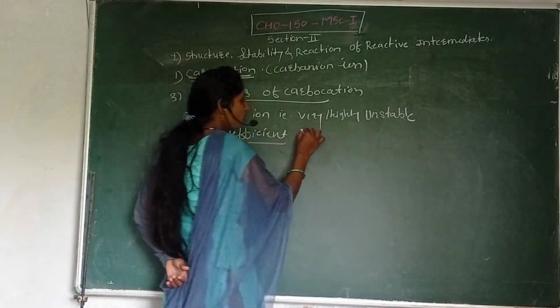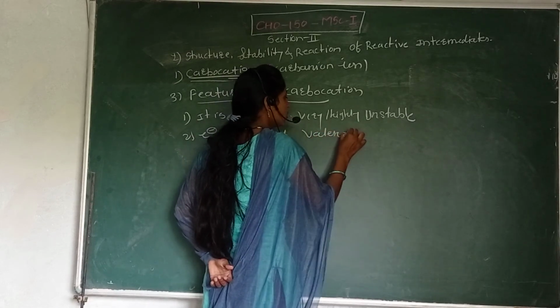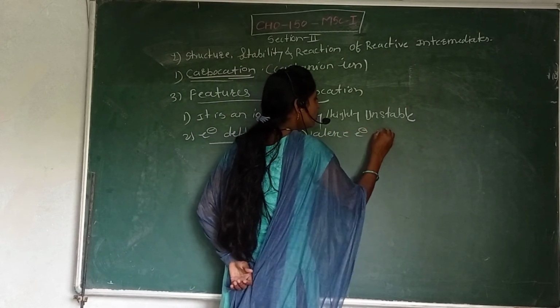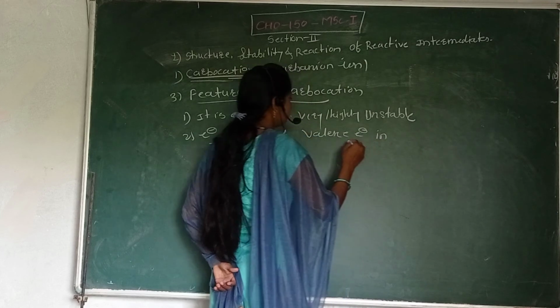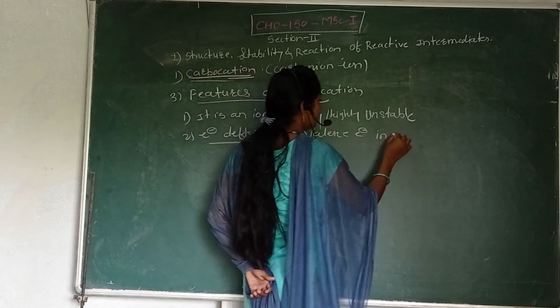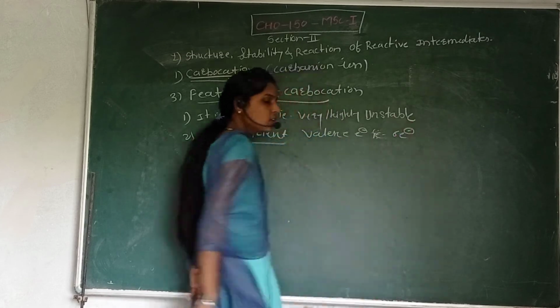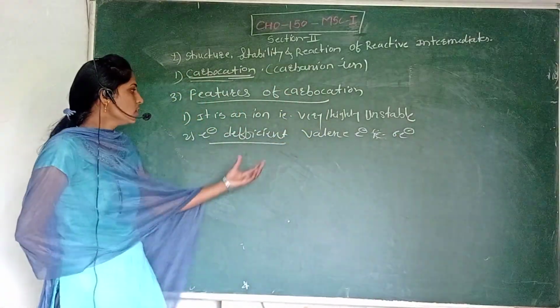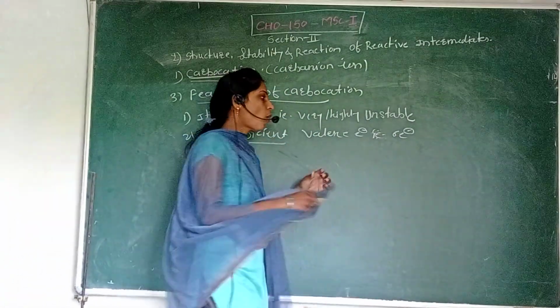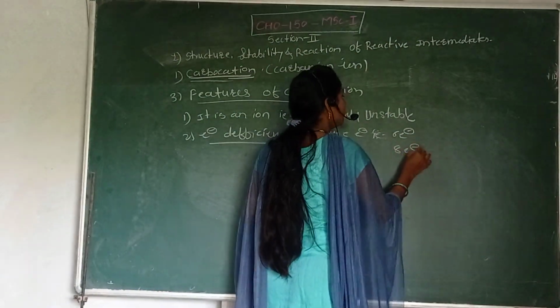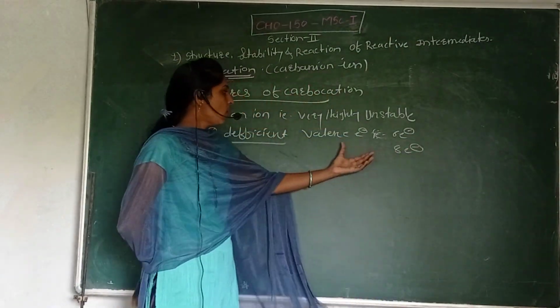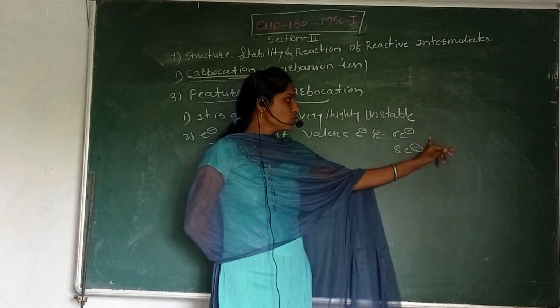Electron deficient, that is 6 electrons in the valence shell. That's why it does not complete its octet. To complete the octet, it needs 2 electrons.